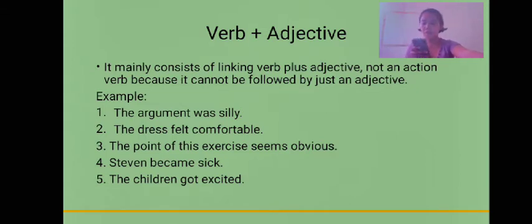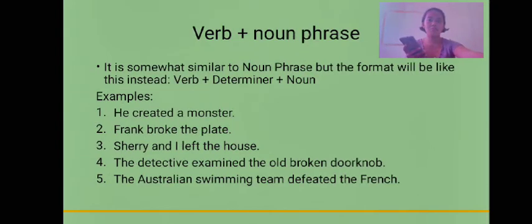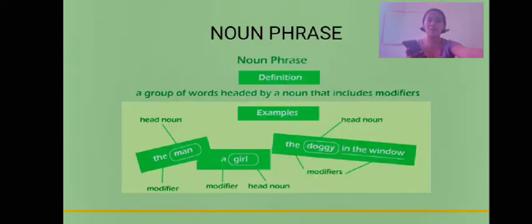So the underlined word here must be "felt comfortable." Then let's move on to the second example, which is for the verb plus noun phrase. Before we tackle the verb plus noun phrase, let me give you a small heads up on what a noun phrase is. A noun phrase is a group of words headed by a noun that includes modifiers.